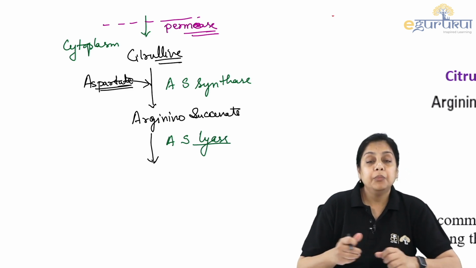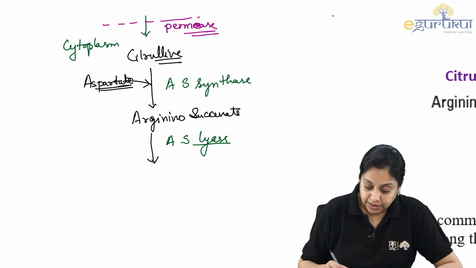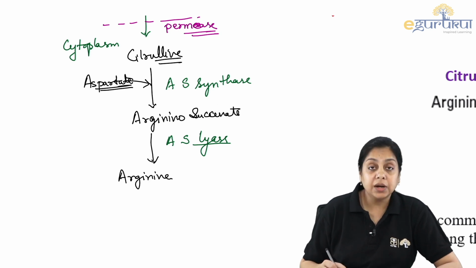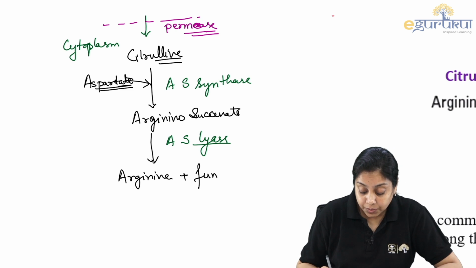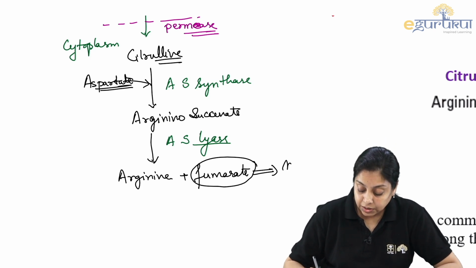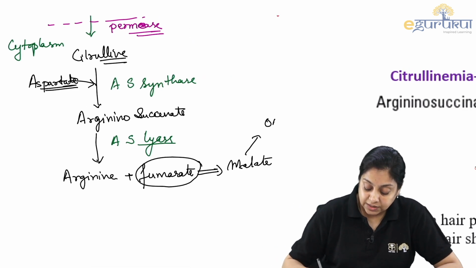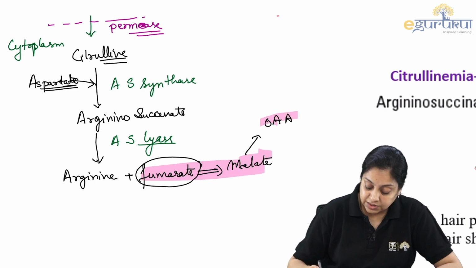So we are breaking the argininosuccinate into 2 parts, and then what will we get? We usually get arginine. One thing is arginine for sure, right? That will be helping us to carry out the synthesis of the urea. Plus another thing is fumarate. Where do we see fumarate? Fumarate we see in relation to the TCA cycle. Fumarate can be converted into malate. Then malate can be converted into what? Oxaloacetate, am I right? And this part looks very similar to the TCA cycle, right?